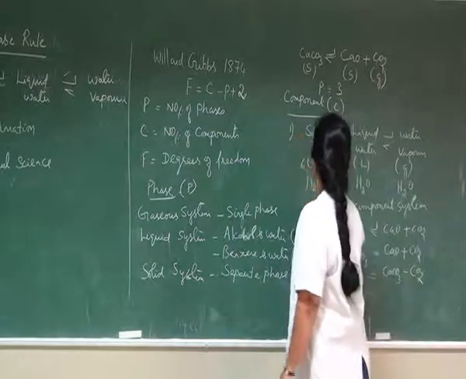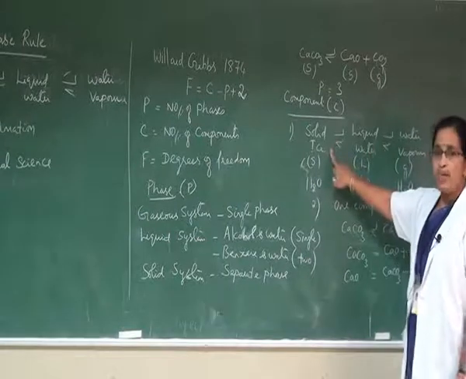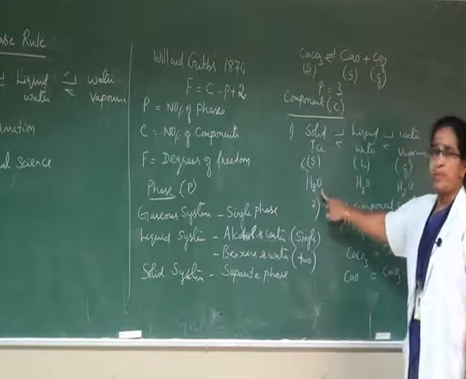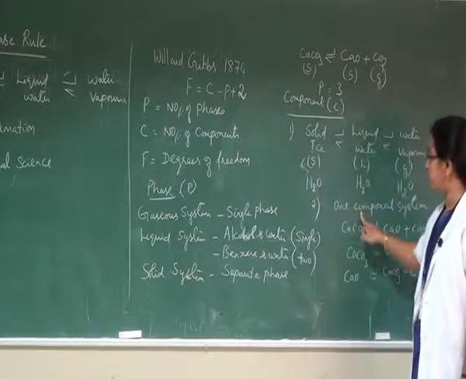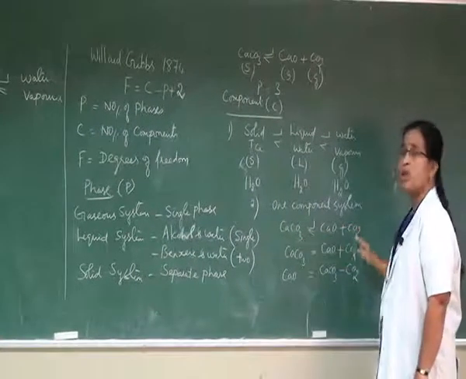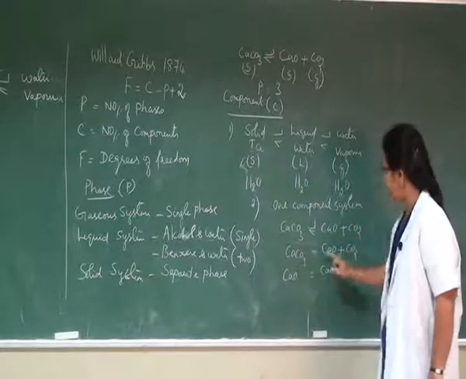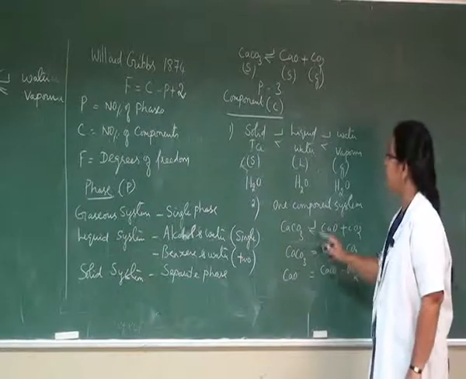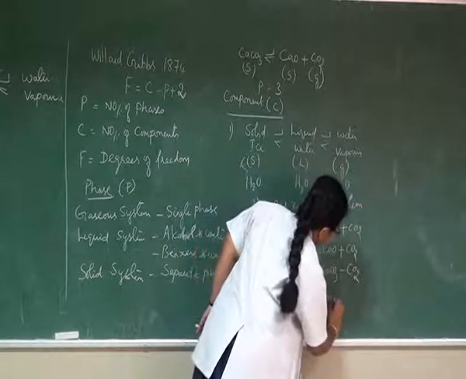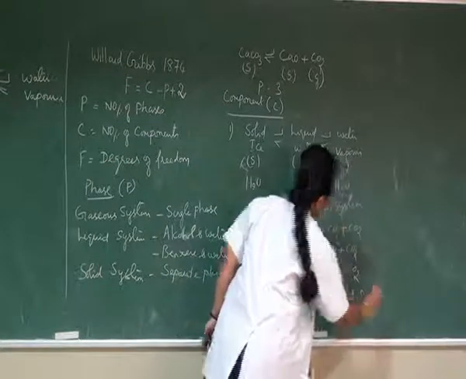Therefore, looking at these two examples, we conclude that in the case of water system, the chemical composition of all the available phases is the same. It is classified as one component system. Whereas in the case of dissociation of calcium carbonate into calcium oxide and carbon dioxide, the chemical composition of each phase is expressed in terms of the other two phases. Therefore, this system is called a two component system.